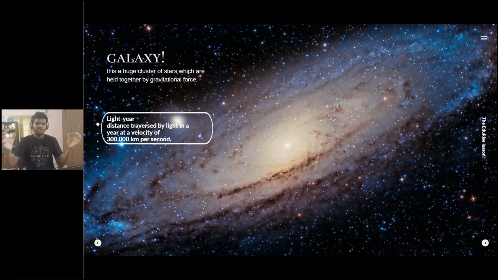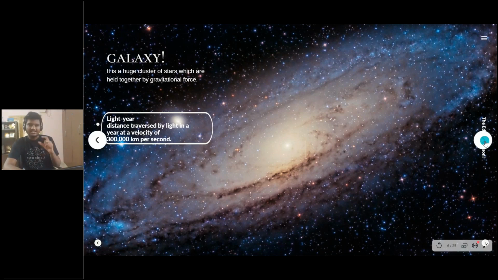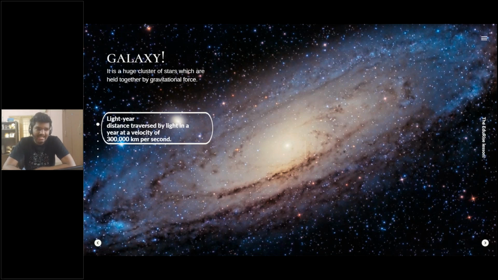So the velocity of light, that's what they call a light year. It is the distance that light can cover within a year, right? I think they use it as a metric to measure the distance between different galaxies. Andromeda is one of the galaxies that's quite close to Earth. You could read more about it online.